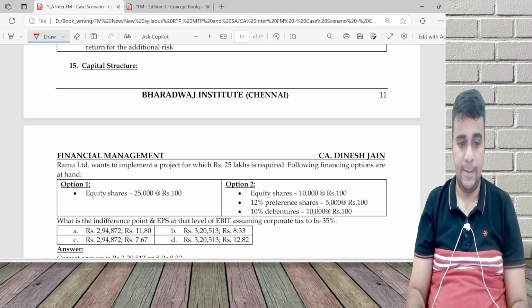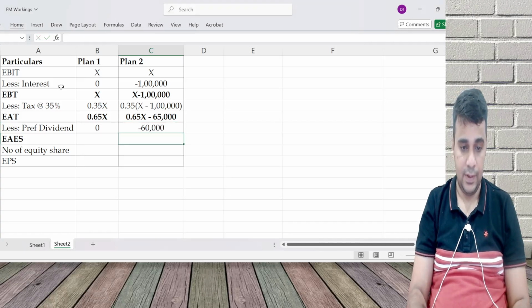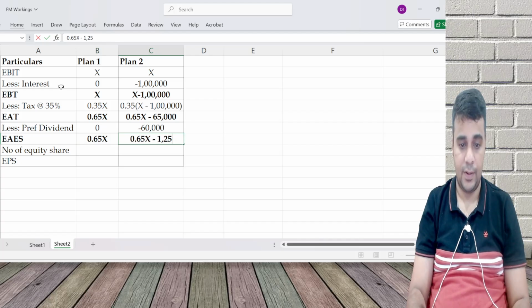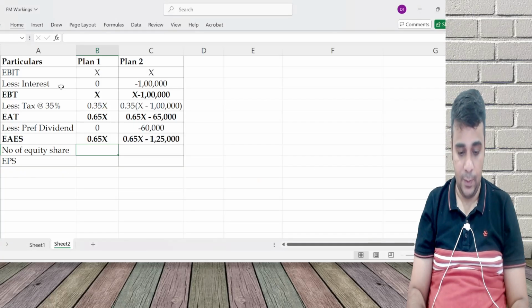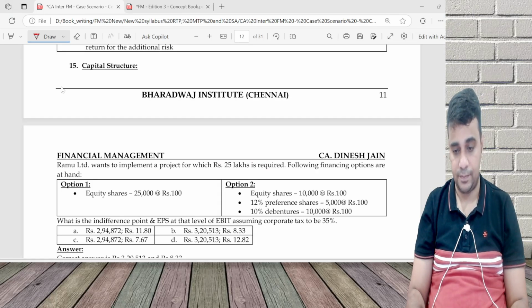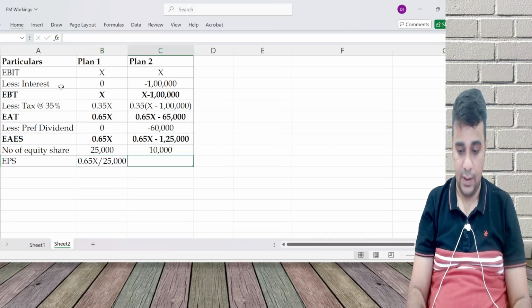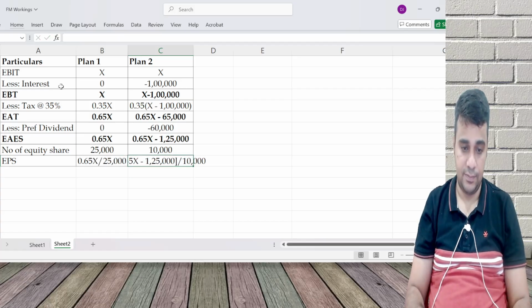Preference dividend is not there in option 1. In this case, 5,000 into 100 rupees is the dividend. EAES is 0.65x, 0.65x minus 1 lakh 25,000, and number of equity shares is 25,000 in one case and 10,000 in the other. So this is 0.65x by 25,000 and 0.65x minus 1 lakh 25,000 divided by 10,000.